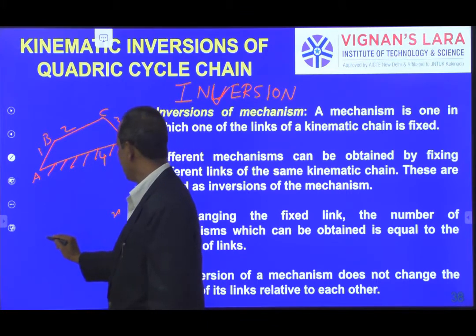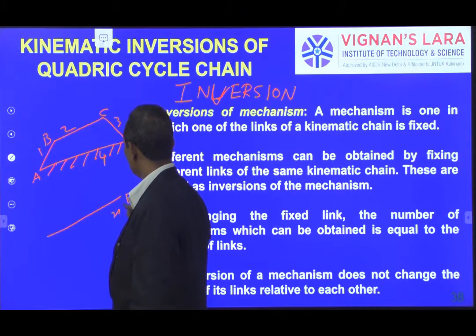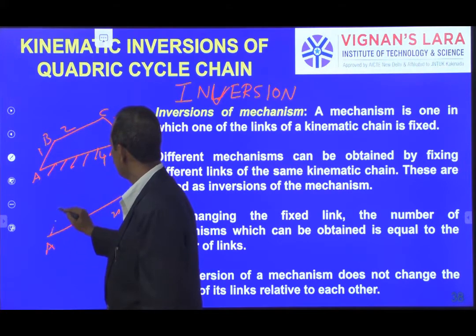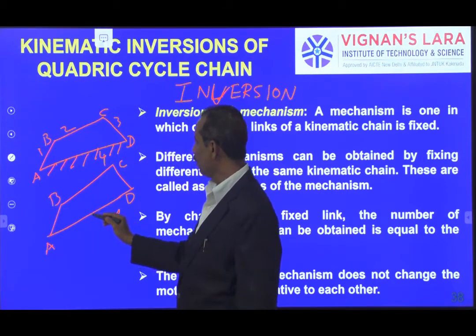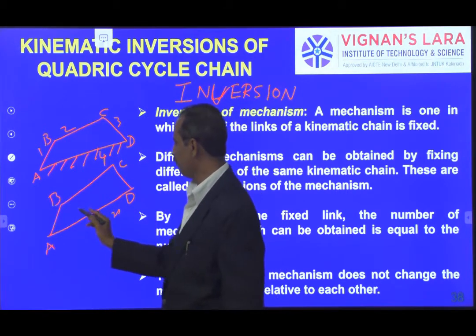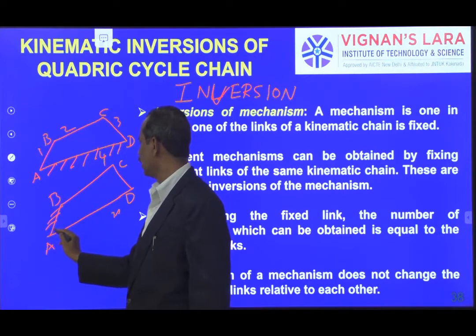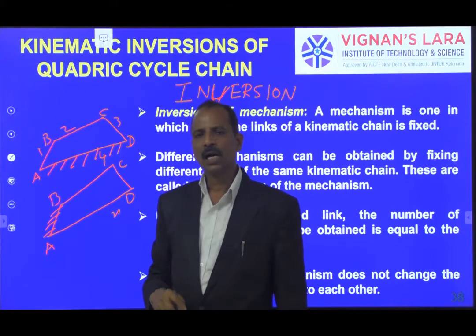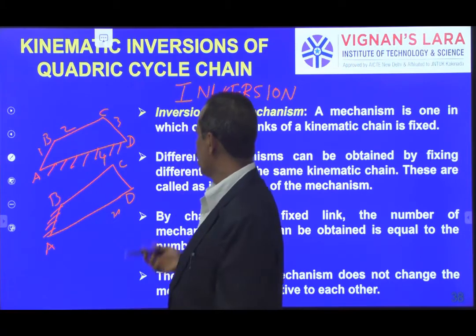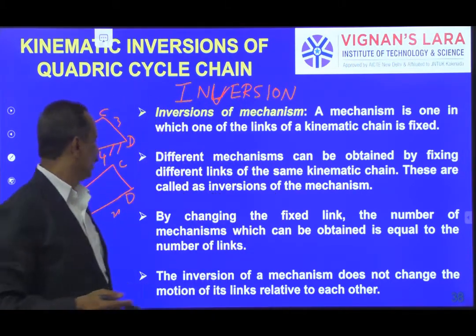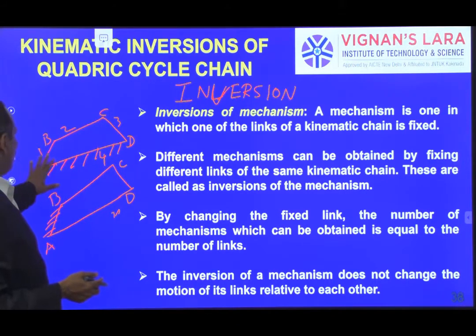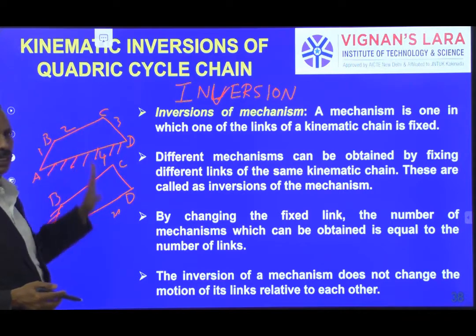If I take the same case, AD, BC, but now I don't fix AD, I fix another one like AB, I get another mechanism. So how many mechanisms can you get by changing this fixation? You can fix either AD or AB or BC or CD.